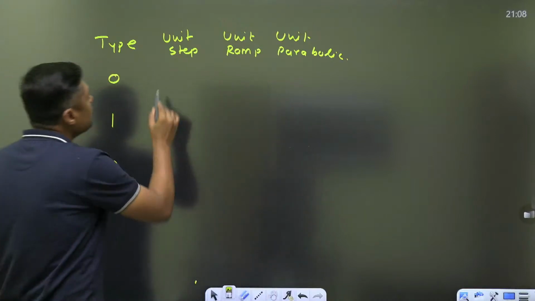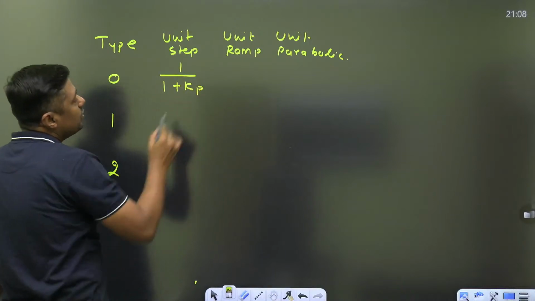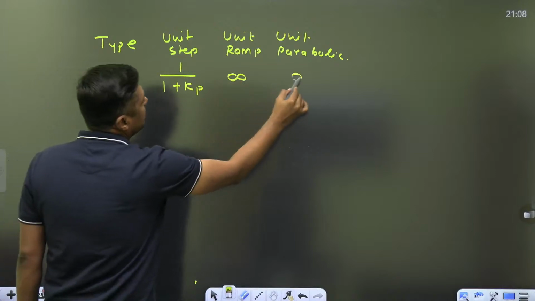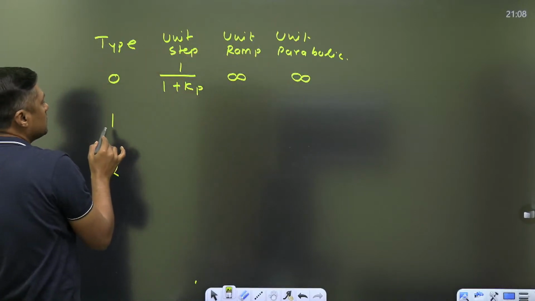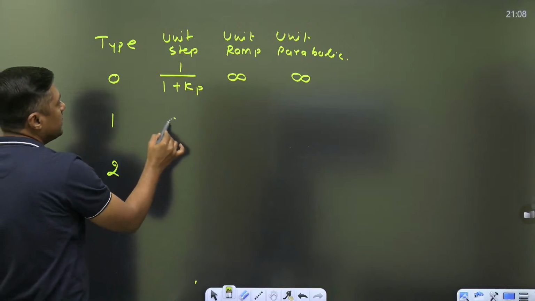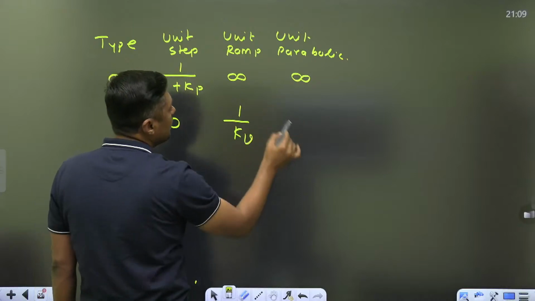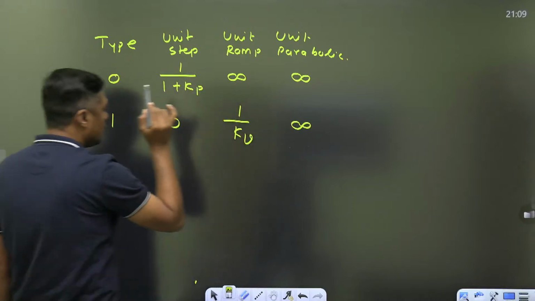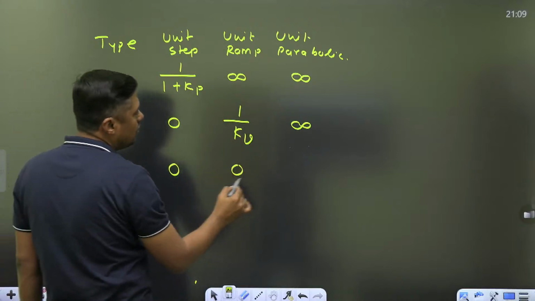In unit step we are getting the error 1 upon 1 plus Kp. Unit ramp we are getting the error infinite. When the type is 1, type 1 system, you will get the error 0. Here you will get the 1 upon Kv. Here you will get infinite. Type 2 system, it is 0, it is 0, it is 1 upon Ka.